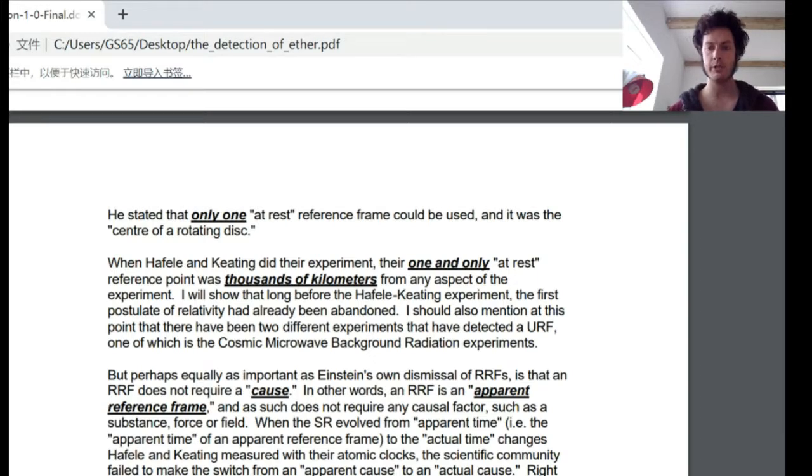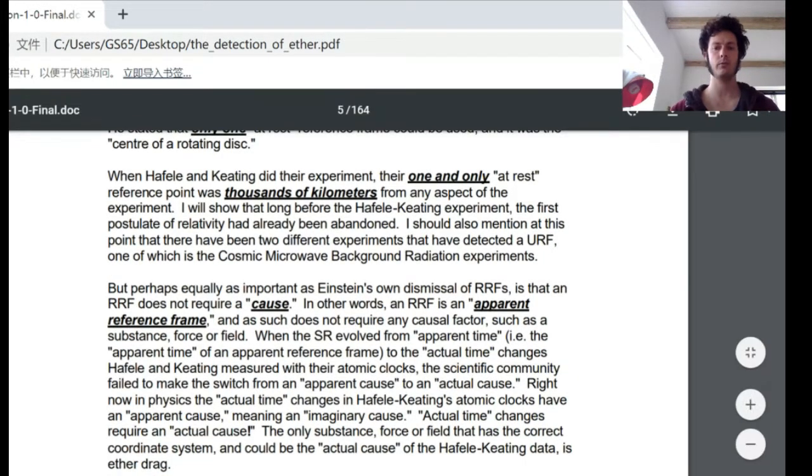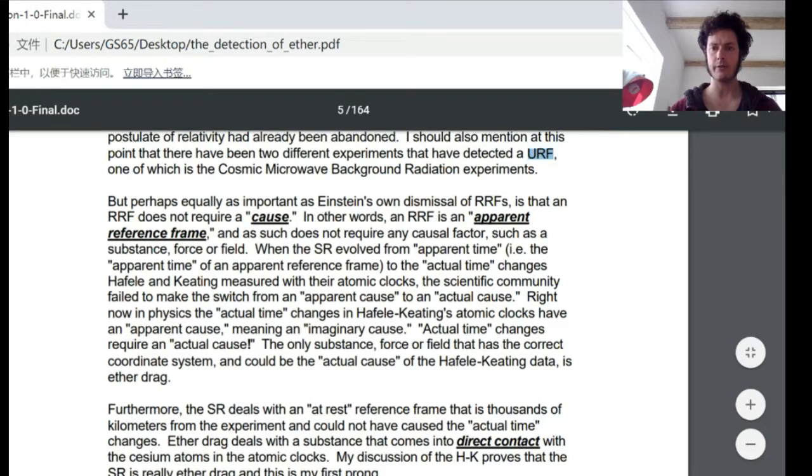I should also mention at this point that there have been 2 different experiments that have detected a universal reference frame, one of which is the CMBR, Cosmic Microwave Background Radiation experiments. So this is a URF, universal reference frame. This book claims the cosmic microwave background radiation is a universal reference frame. How about you? Do you agree with that?